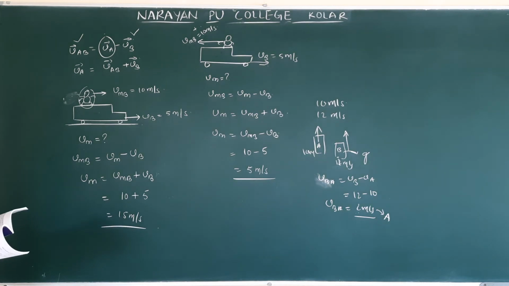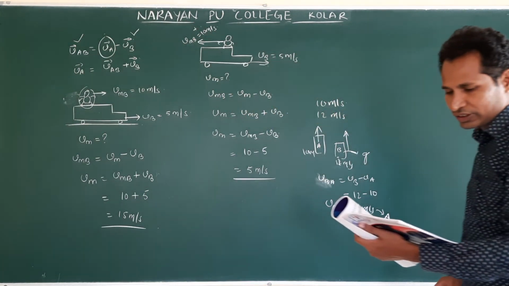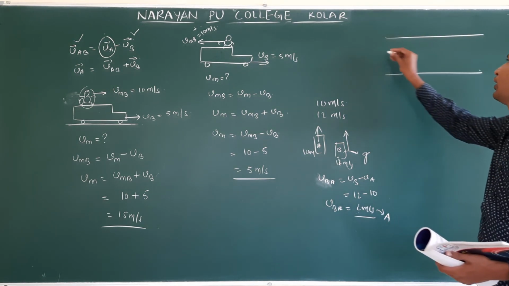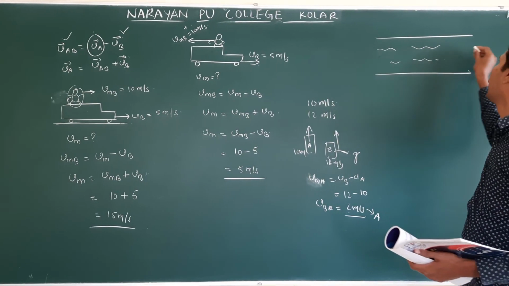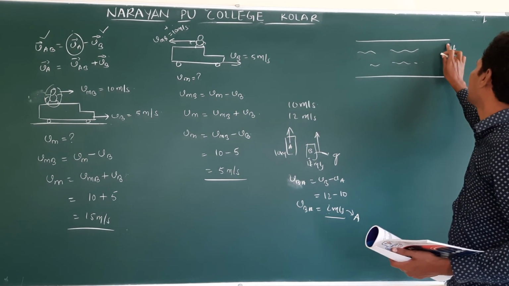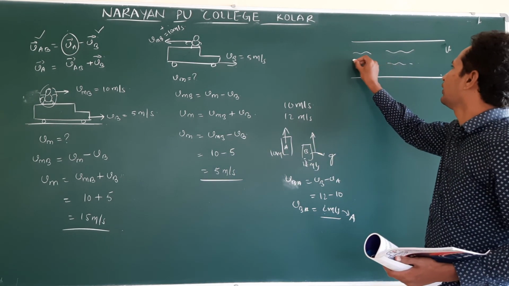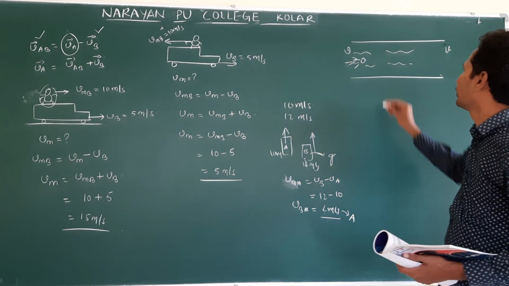Now, river boat and river man problems. The swimming person is given. This is the river flow. The river is moving with velocity u. A person is swimming in this river with a velocity v.